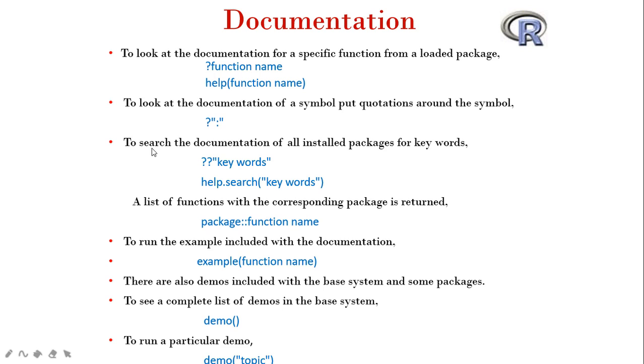To search the documentation of all installed packages for keywords, you can write double question mark, and then in the quotes you can write the keyword. Other way, you can write help.search, and in brackets you can write that keyword. A list of packages with the corresponding function is returned if you write the package, double colon, and function name. To run the example included with the documentation, you can write example. In brackets you can write the function name.